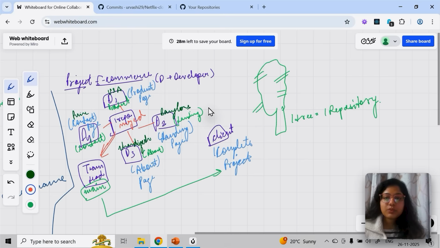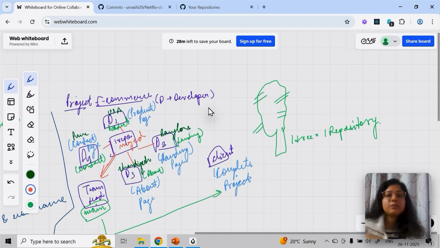So let's say this person has to work on features, so I'll create a branch. So what is a branch? It's just a copy of the main. Initially, if I'm creating a branch, it is nothing but a copy of the main branch. So if I create four branches, these four branches are nothing but whatever code is there in the main branch. It's just going to be a copy of that.